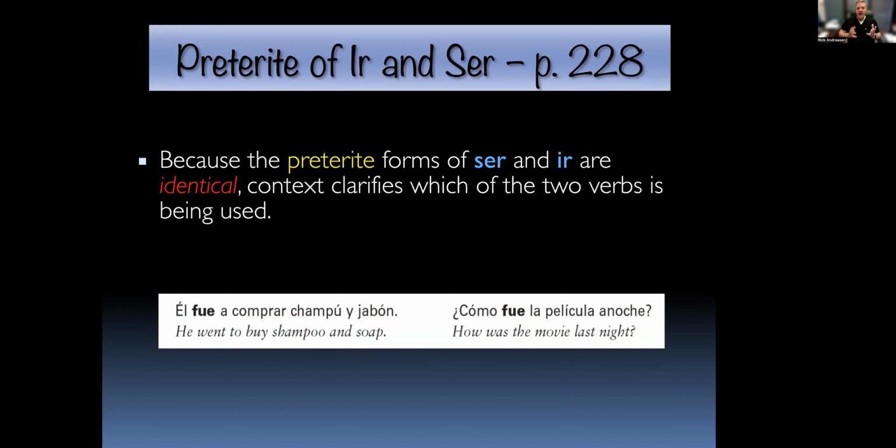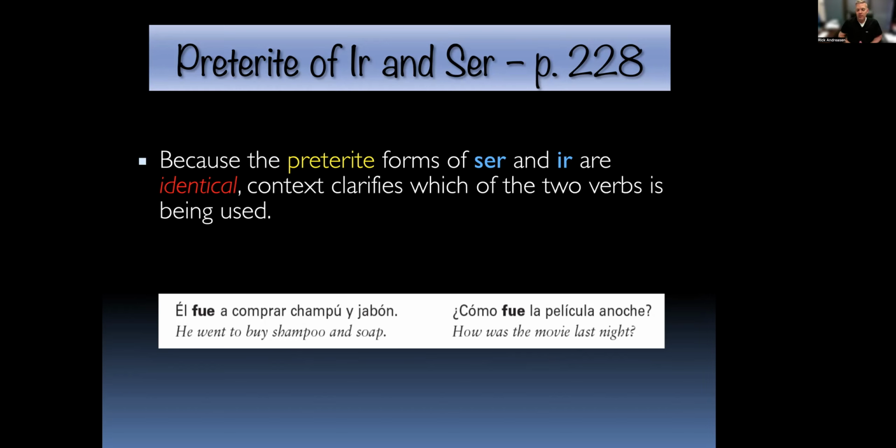The one on the left side, él fue a comprar shampoo y jabón. We have an a in there, and that's when ir is used with another verb. So he went to buy shampoo and soap. It wouldn't make sense to say he was to buy. Number two, ¿cómo fue la película anoche? How was the movie last night?